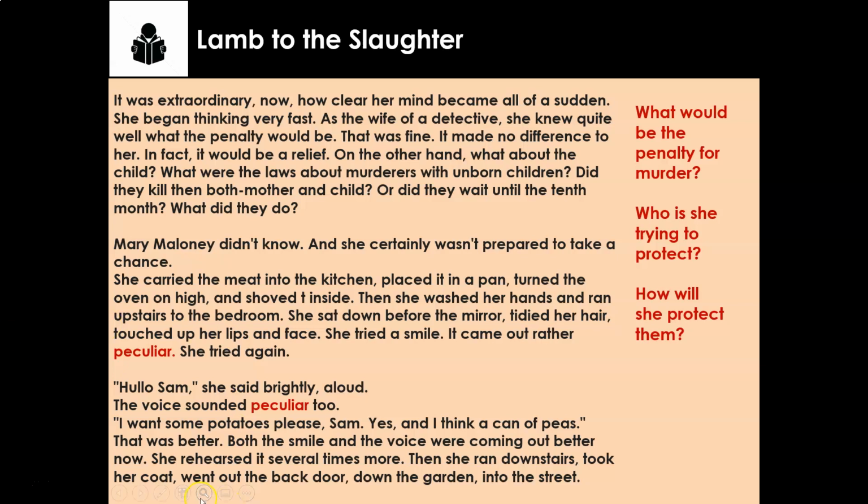Now, this story was written at a very different time. If we look at the phrase, did they kill mother and child? Guys, what's the penalty for murder at the time this story is written? Good, it's the death penalty. So in a minute, you need to write down that the penalty for murder is death.